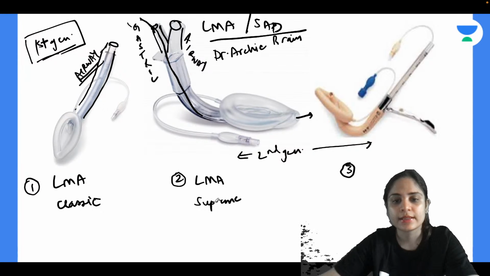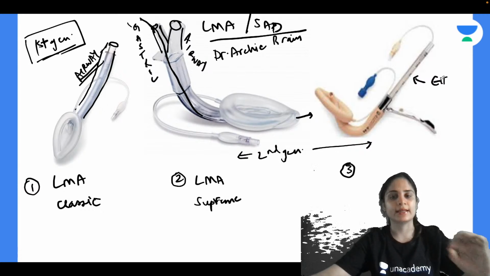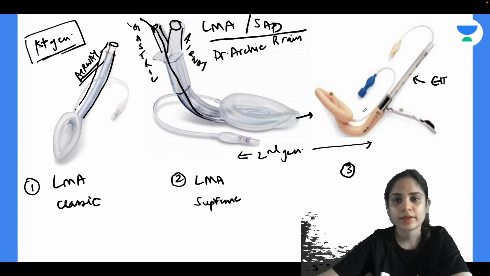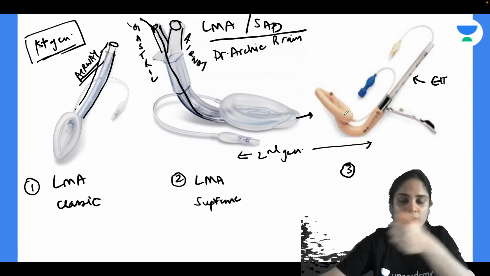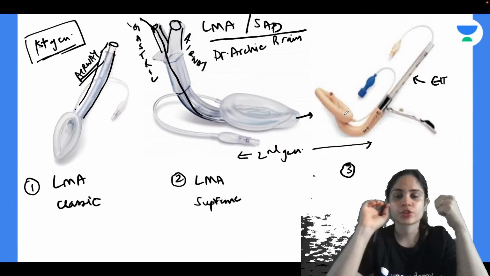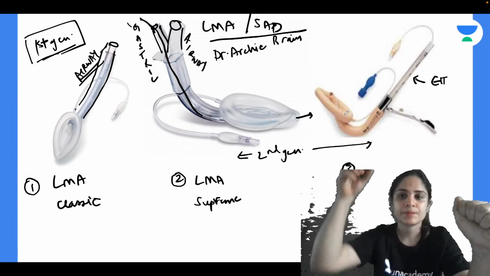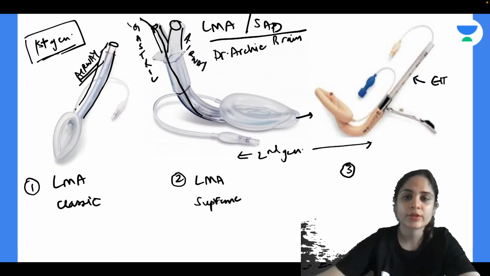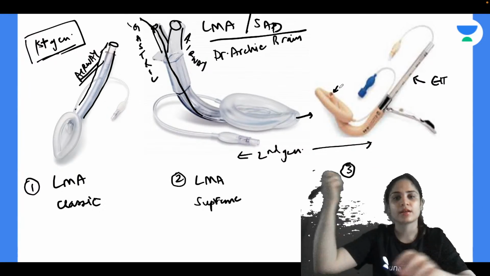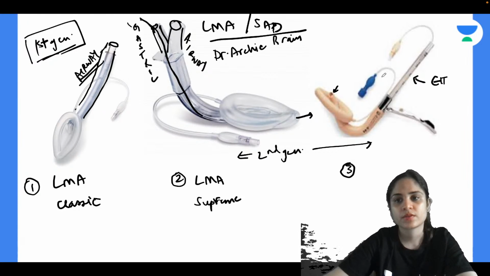Okay. Alright. Now this is a special type of LMA. So you can see it has an endotracheal tube inside it. Okay. So this LMA is used for intubating in difficult airway. So whenever you want to intubate, but you're not able to see the cords, you're not able to push the tube. So first you put this LMA. Through the LMA you put the endotracheal tube. So the tube will come out like this and go through the vocal cords, and then you can remove this LMA.